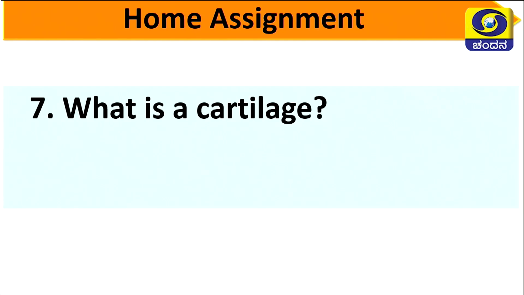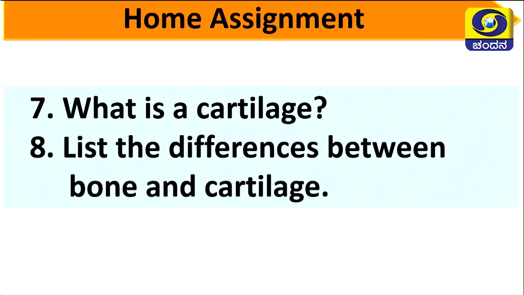Next is, what is a cartilage? You have to copy down and answer this one and show to your class teacher, especially science teacher. List the differences between bone and cartilage. Bone is so hard and cartilage is very soft, no? Think. Correctly you have to write the answer.